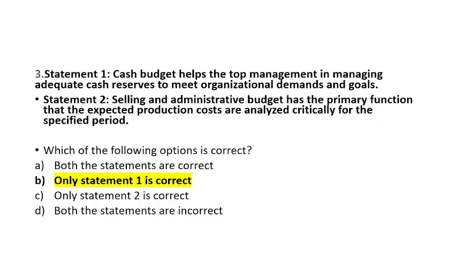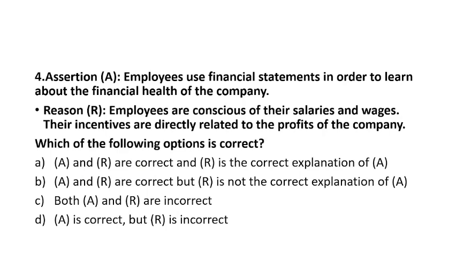Question number 4. Assertion: employees use financial statements in order to learn about the financial health of the company. The reason: employees are conscious of their salaries and wages. Their incentives are directly related to the profits of the company. Which of the following options is correct? A and R are correct, and R is the correct explanation of A. A and R are correct, but R is not the correct explanation of A. Both A and R are incorrect. A is correct, but R is incorrect.